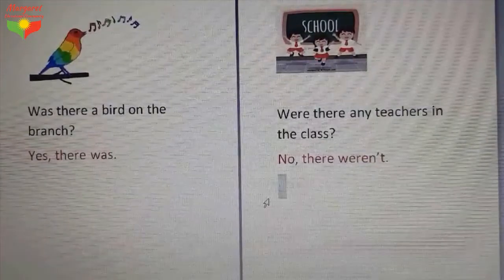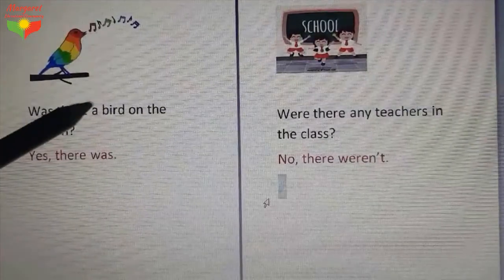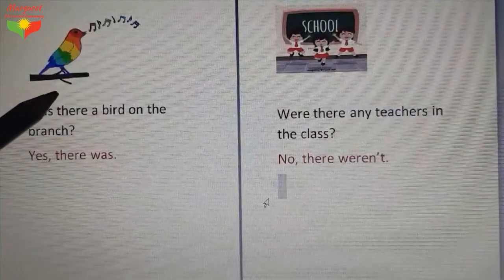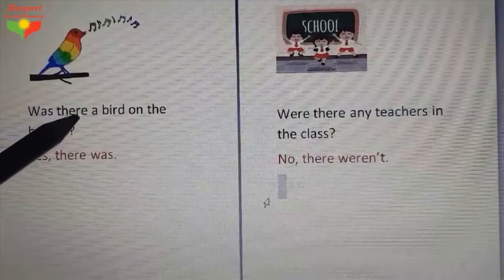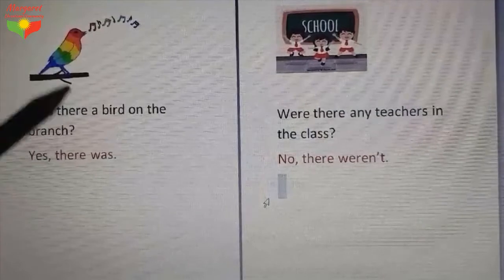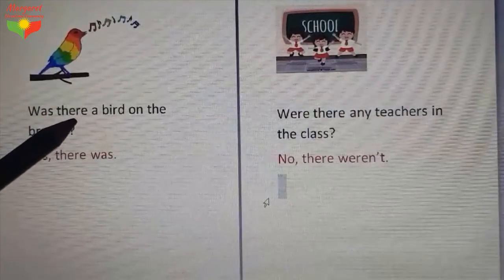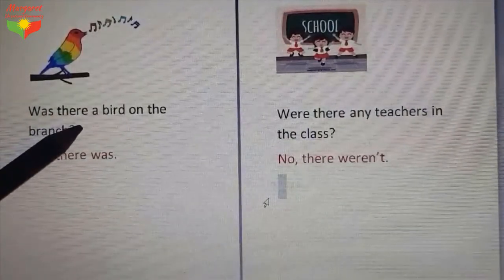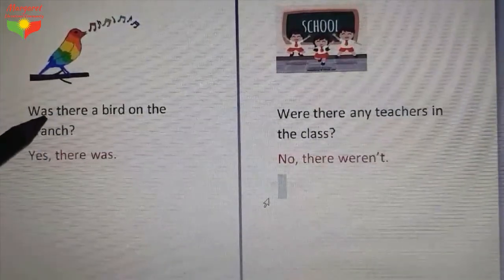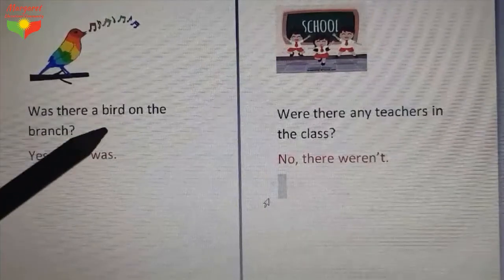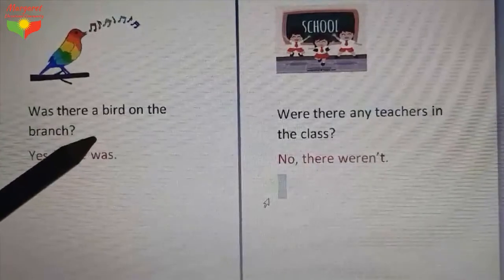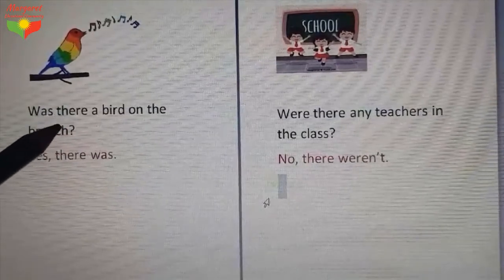Okay? So now, was there a bird on the branch? Here there's a question, and we should answer that question. Look at the picture. Was there a bird on the branch? And actually, let me tell you something else. It's about past time. I asked about past time because I used was there. So my question is about past time. Maybe last week, last month, last Sunday, maybe yesterday, maybe last night, something like that. So you can use a time expression. You can say, was there a bird on the branch last night, last month, last year? And later, we are going to study time expressions in the next lesson.